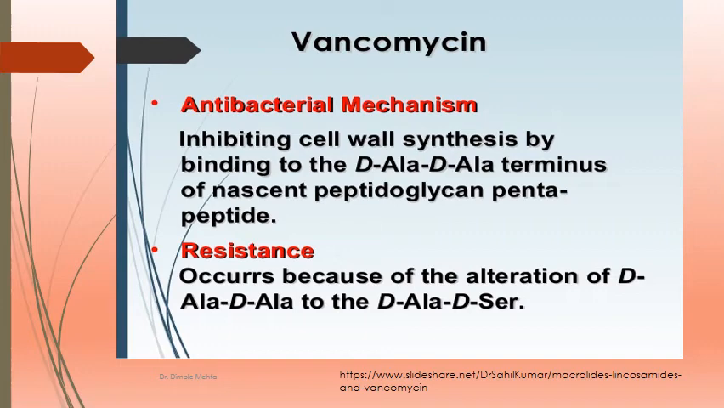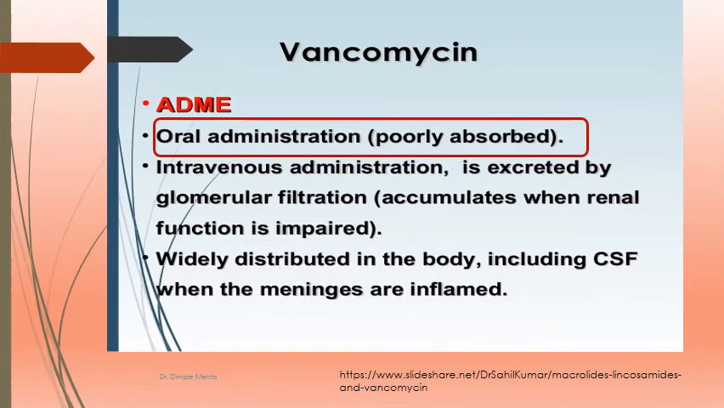That is unlike other macrolides. Oral administration of vancomycin is very poor. Mind well, why I have written in box, that we will discuss in the later slides. But keep in mind that vancomycin is poorly absorbed orally. Intravenous administration can be given, and it is excreted by glomerular filtration. That means it accumulates when renal function is impaired. It is widely distributed in the body, including CSF, when the meninges are inflamed.